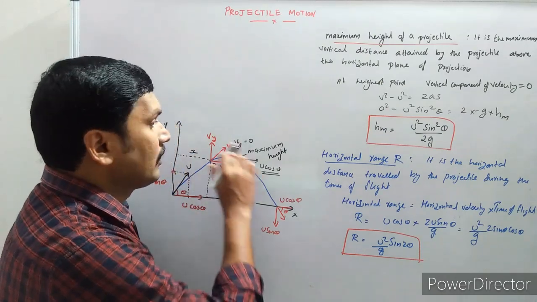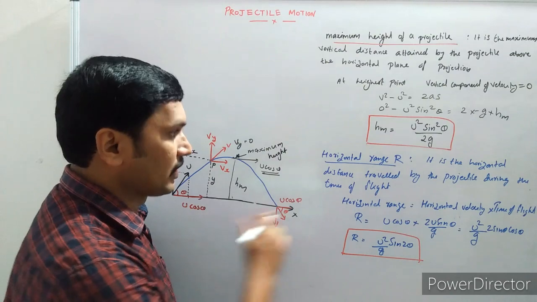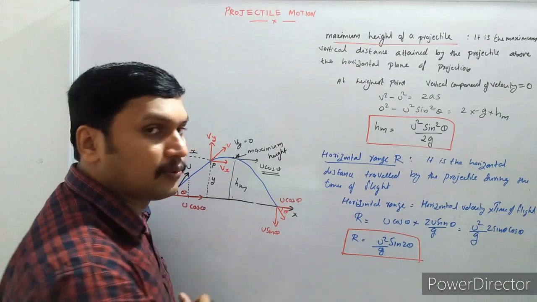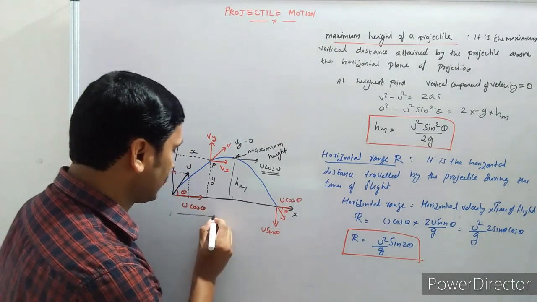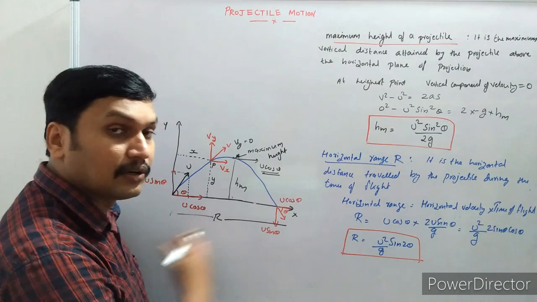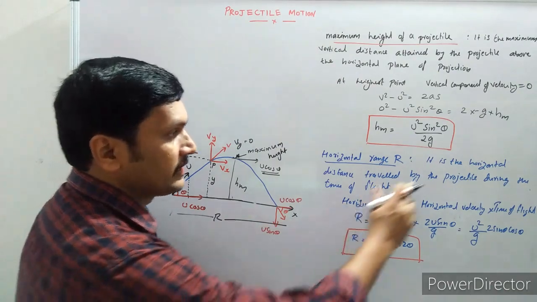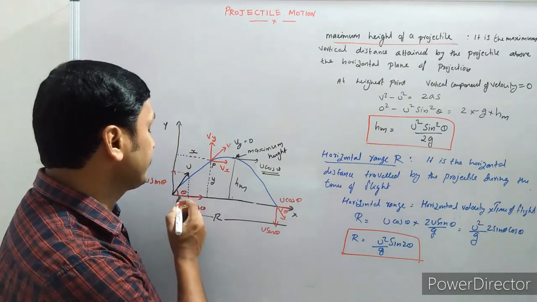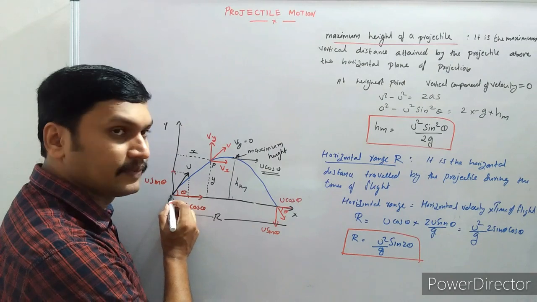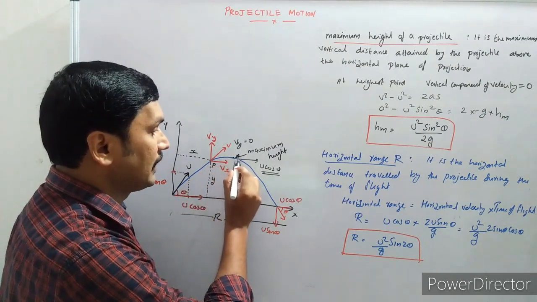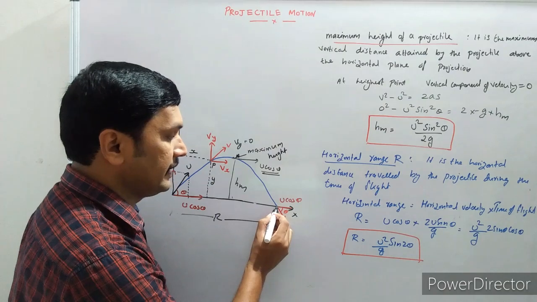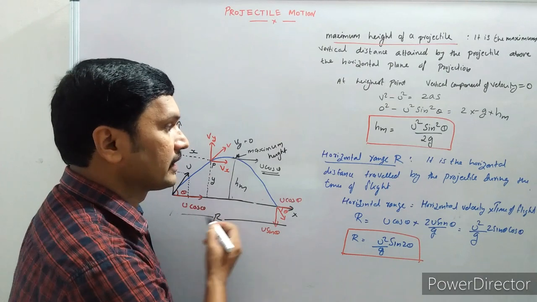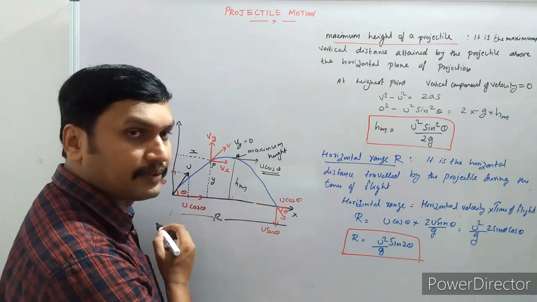Now let's see the horizontal range. It is the horizontal distance traveled by the projectile during the time of flight. Once the projectile is projected from this point, it travels along this parabolic path, and finally it reaches the same horizontal height. This distance we call the horizontal range, capital R.